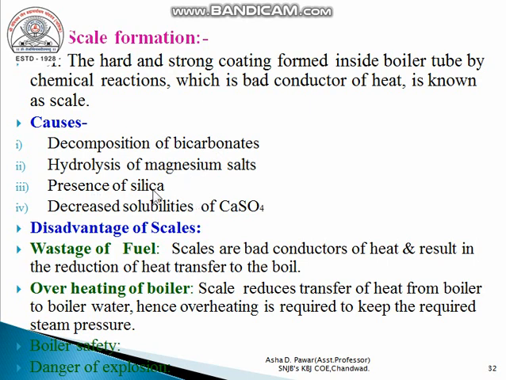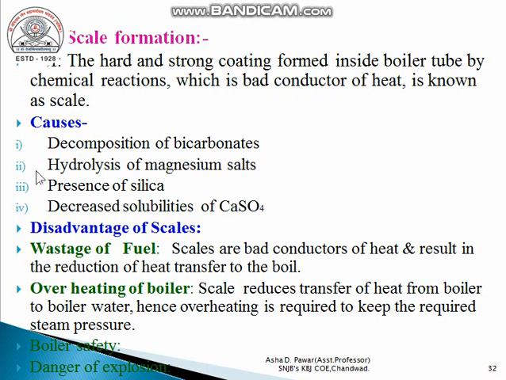Due to the presence of silica, scale is also formed, that is, a hard and strong coating inside the boiler due to the silica. And the last cause of scale formation is decreased solubility of calcium sulfate at a higher temperature. Calcium sulfate solubility decreases and it is deposited inside the boiler in the form of scale. That is, scale is a hard and strong coating of calcium sulfate, silica, magnesium hydroxide, calcium carbonate, etc.